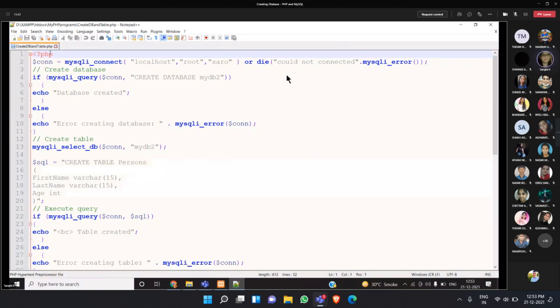So this is the first program we are going to see related to the database. Step by step, when you see it, you may think, what is this? It seems like a very big program and so many difficult functions are there, difficult to remember and all, but it is very easy if you understand.